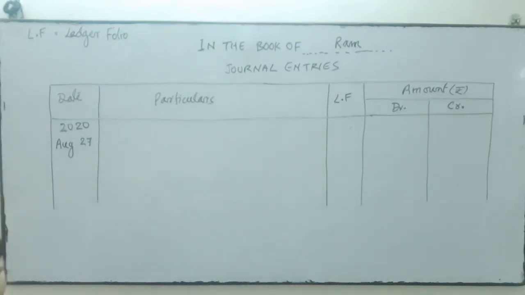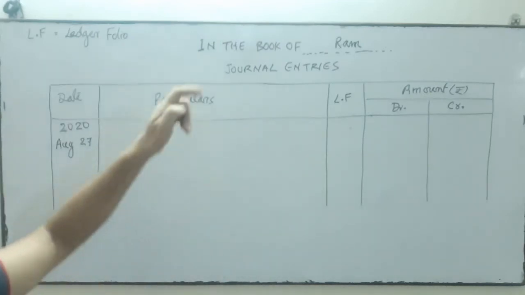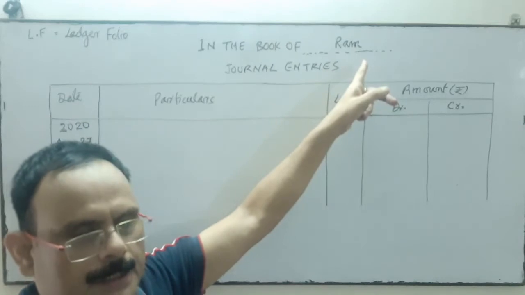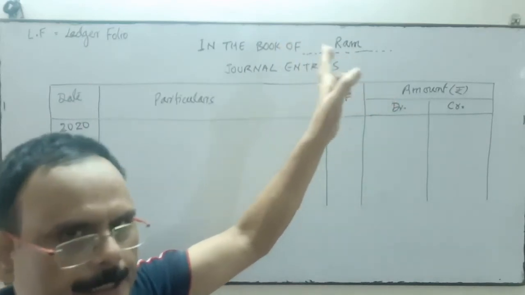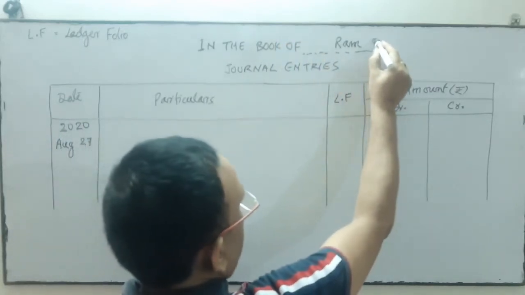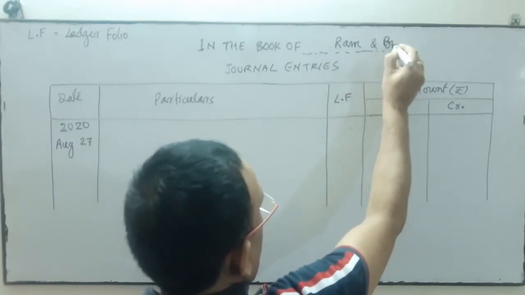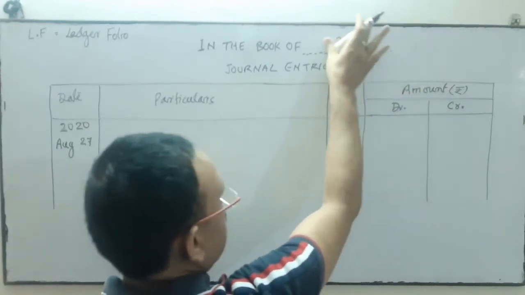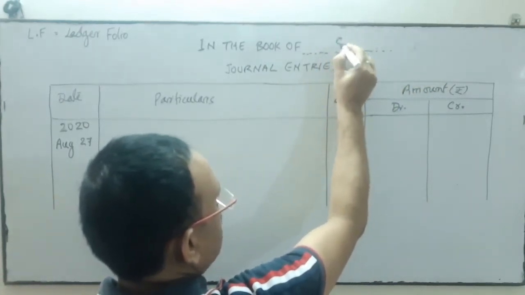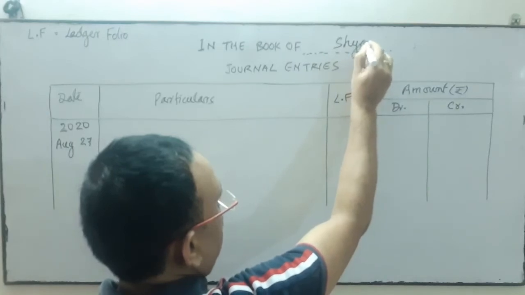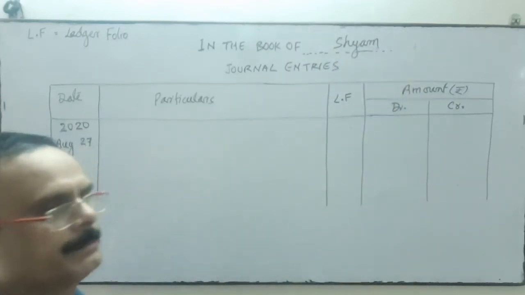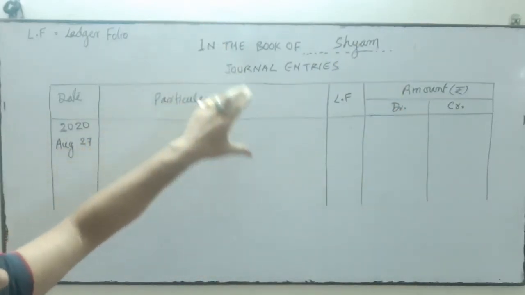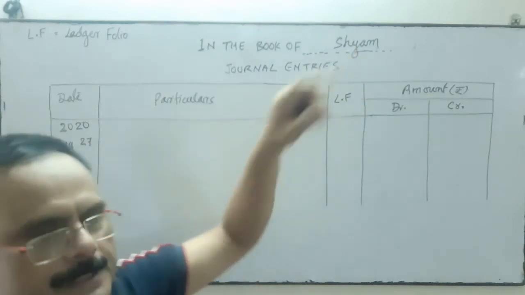Okay, or you can say Ram and Brothers, XY Limited, whatever the name. So we will write the name of the business first. Suppose here the proprietor is Ram and Brother. It may be in the books of Shyam. Suppose it's a sole proprietorship business, books of Shyam. Now come to Shyam. If it is the books, we are going to record the transaction in the books of Shyam.